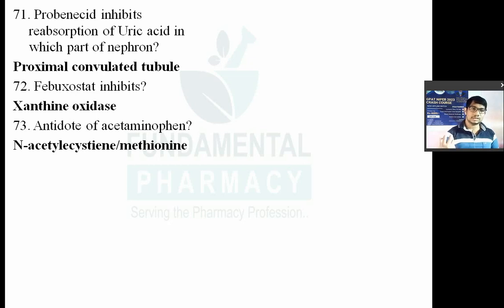So this was again a question. 6 gram per day of paracetamol is toxic, and that will cause damage to your liver. But why does it cause damage to the liver? Because there is generation of one toxic metabolite. What is the name of that toxic metabolite? It is N-acetyl-para-benzoquinone imine, NAPQI. That is a toxic metabolite of paracetamol. It is generated if you take paracetamol beyond 6 gram per day. Now that metabolite reacts with the hepatic cells and causes hepatic necrosis.